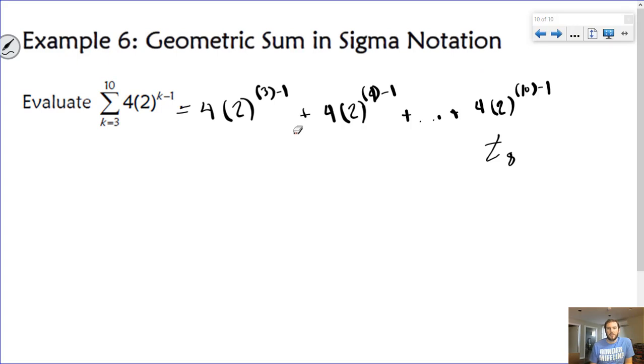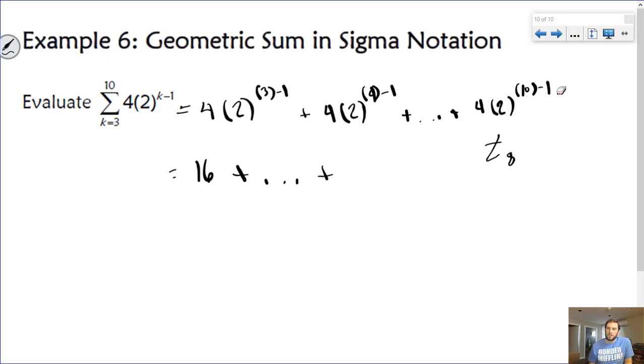Now, if I simplify this a little bit, 3 minus 1 is 2, 2 to the 2 is 4, and 4 times 4 is 16. And then plus, I'm actually just going to skip the rest of it, because we only really care about Tn if we're trying to find the sum here.